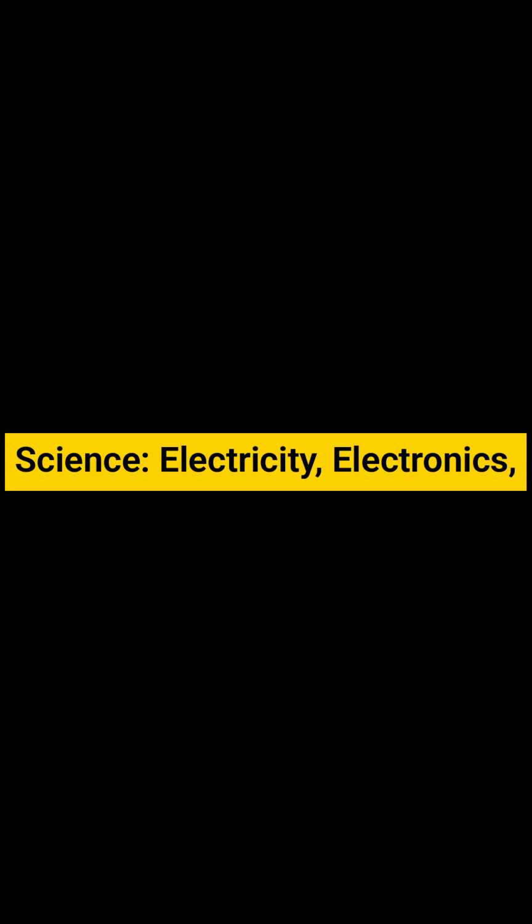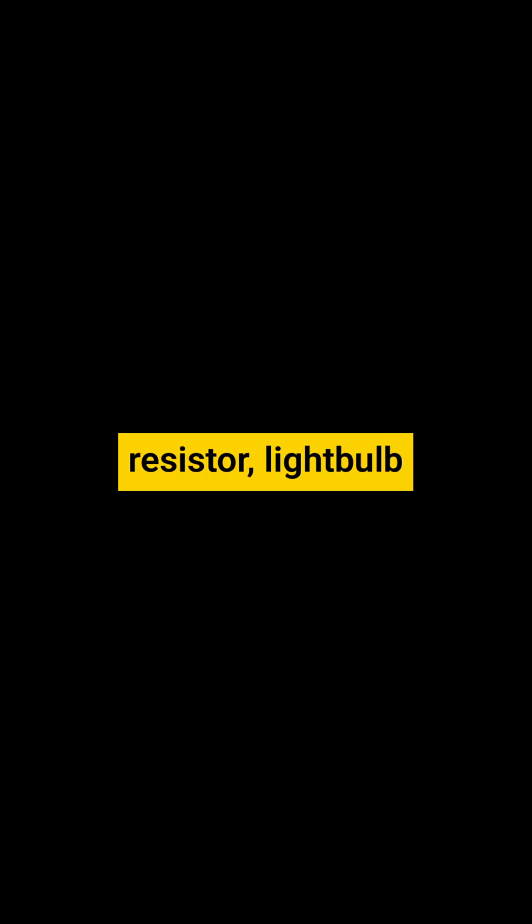Science, electricity, electronics, and communication. What is electricity? How is it generated? Basic concepts. Electric charges and electric current. Basic components of a circuit: battery, switch, conductor, resistor, light bulb. Open and closed circuits. What is a short circuit? Conductive and insulating materials. Introduction to electronic circuits.